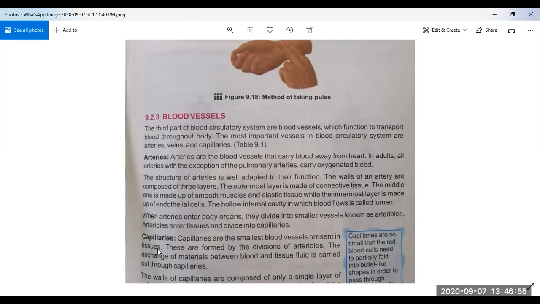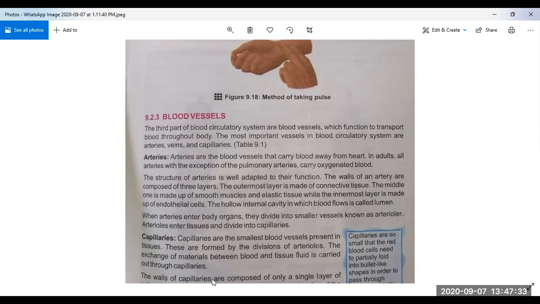So what will happen with them? These are formed by the divisions of arterioles. The exchange of materials between blood and tissue fluid is carried out through capillaries. So, what is the function of capillary? The materials which are exchanged between blood and tissue fluid are carried out through capillaries.